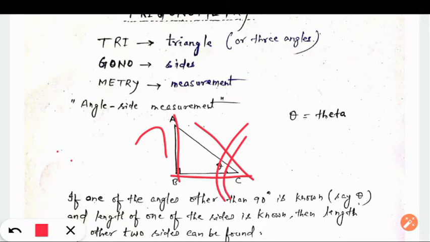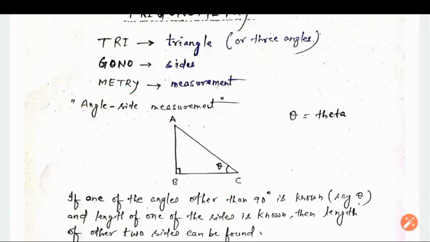So what they have done, that mathematician Aryabhatta and others, they basically use angle and then side measurement. So with the help of angle and side, we can find the length of the other two sides as well. That is why trigonometry in short is known as angle side measurement.